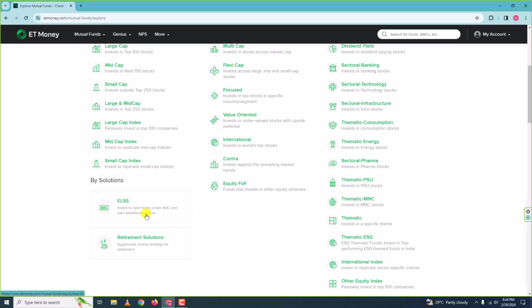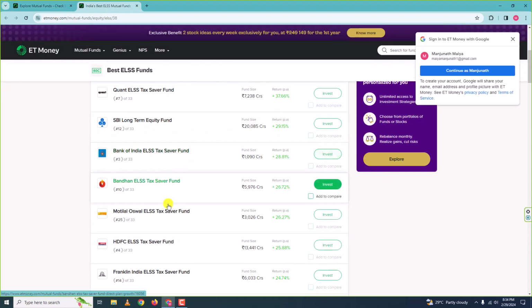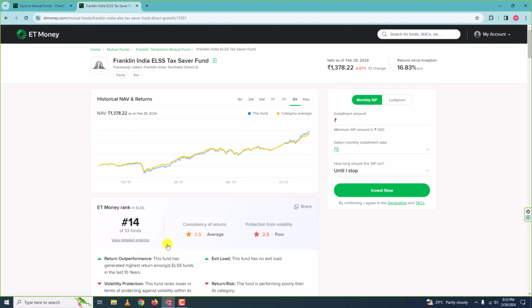Next we have ELSS. If you want to show the investment in mutual funds as savings when you are filing your tax returns, then you can go for this. Here you have all the mutual funds wherein you can show the invested amount as savings while filing your tax return.